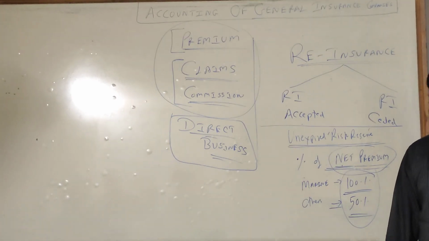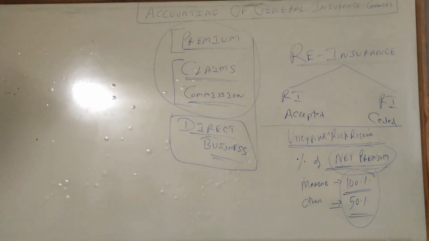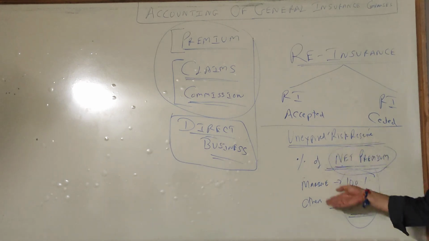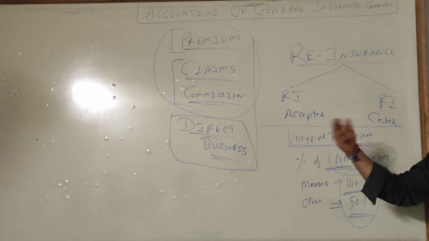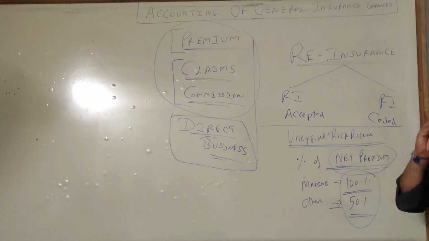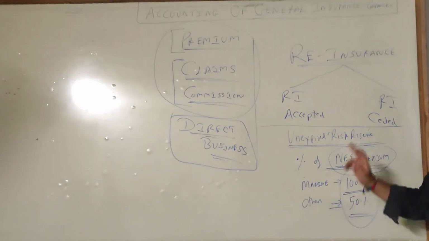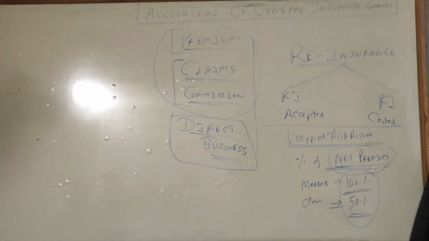How to do that we will see when we come to the relevant sum. And again I am repeating, there are small theories in the theory notes I have given you all. Unexpired risk reserve, same thing what I explained to you. And when we do the sum, you don't have to read it also, you can write it in your own words. 85 to 90% of the time it has come. Almost every time it has come. Write a short note on unexpired risk reserve or a short question of 7 or 8 marks on that.